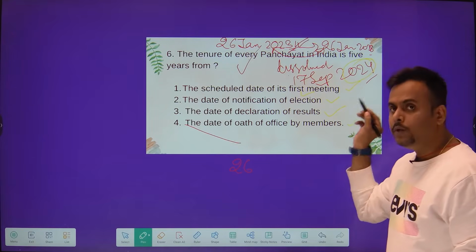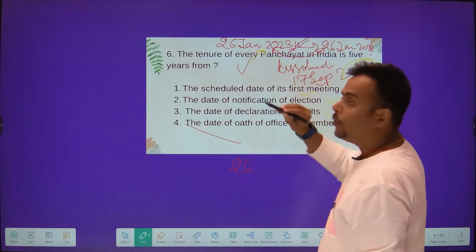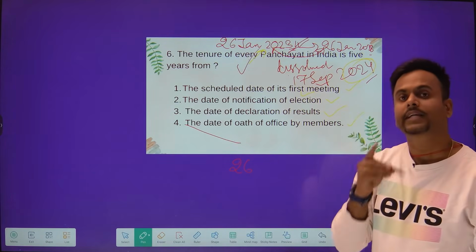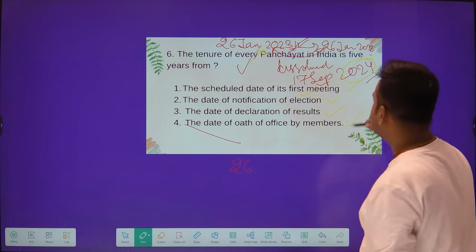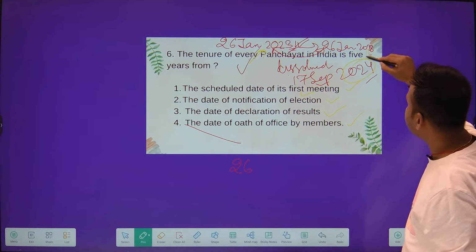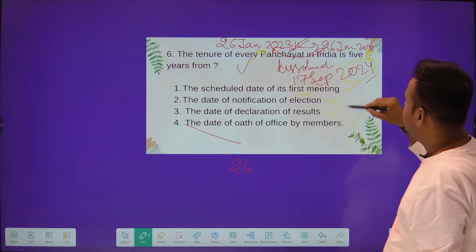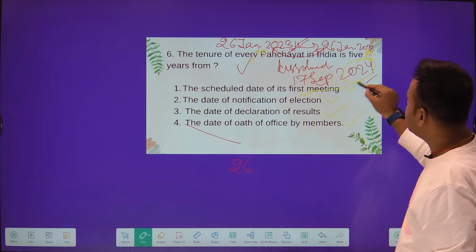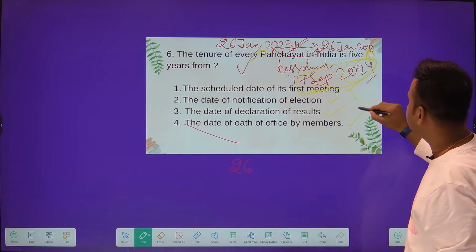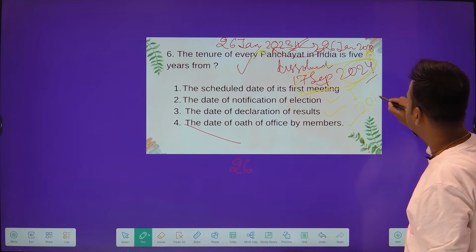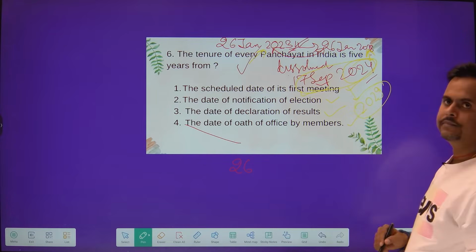Now, the newly elected panchayat, upon the dissolution of this one, will enjoy its tenure till. The answer is it will enjoy its new tenure only till 2028. That means the tenure of this panchayat that has been formed upon the dissolution of this will not be 2029. This is the concept which you should know.